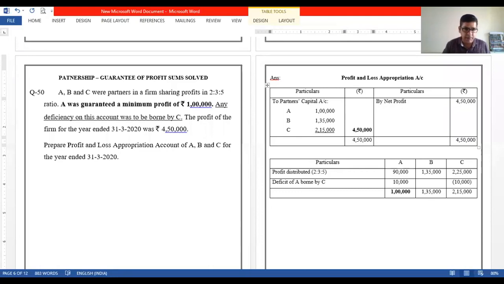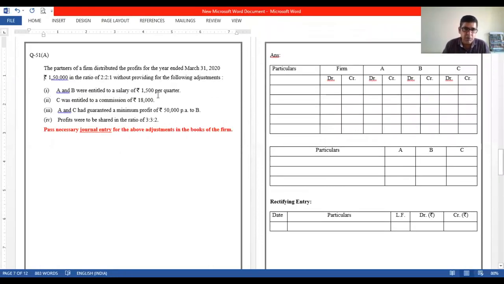You complete a sum. The partners of a firm distributed the profits for the year ended 31st of March 2020, rupees 1,50,000, in the ratio of 2:1. Profit 1,50,000 था, 2:1 में share कर दिया without providing for the following adjustments. Now this is not something new for us, right? We all know that if this has happened, we need to take back the profits.